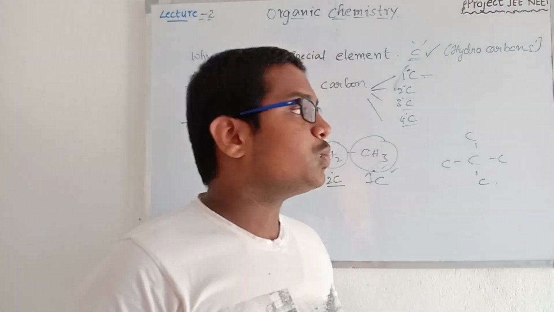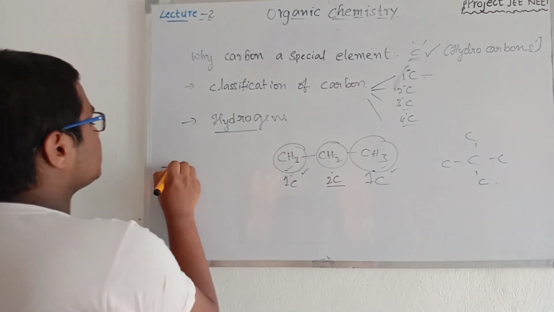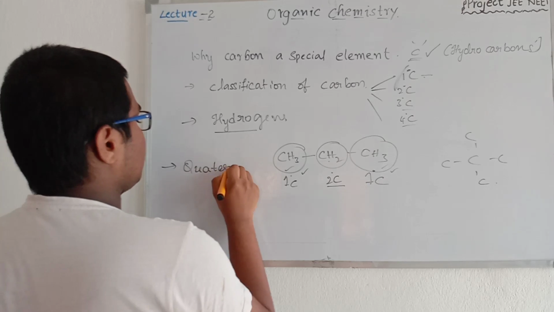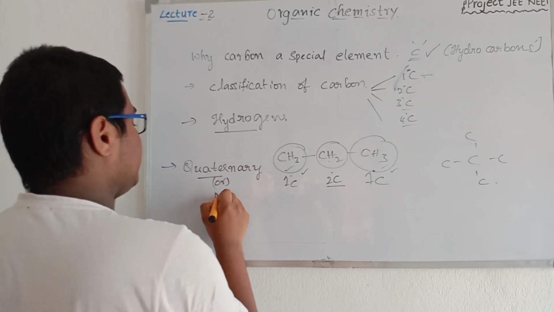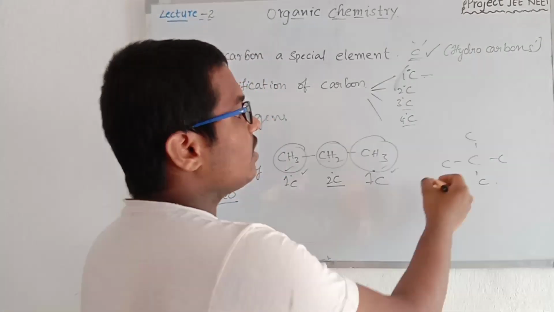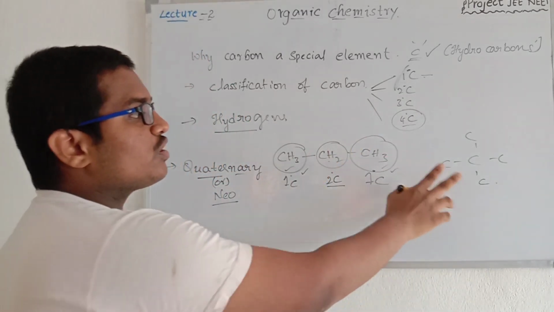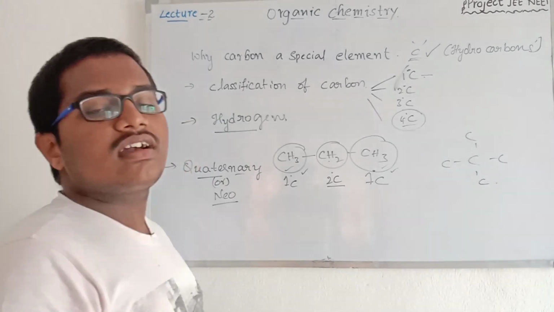There is no existence of neohydrogen. This is the special point here. Quaternary or neo basically indicates 4 degree. There is an existence of 4 degree carbon, because carbon valency is 4 and it can bond directly to 4 other carbons.